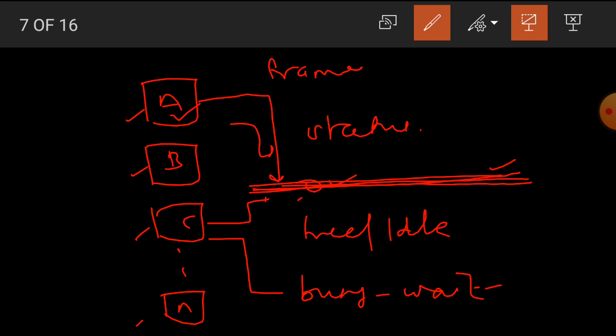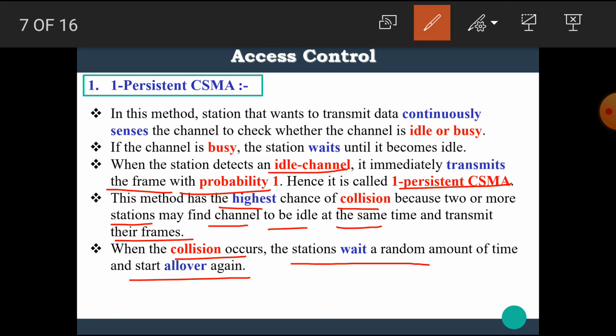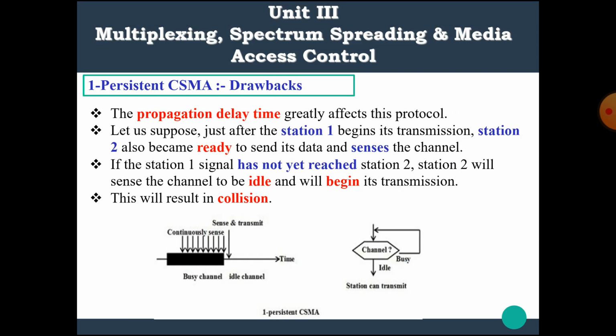That means when the transmission of A is complete, then the channel becomes idle for station C, and then station C transmits its data.